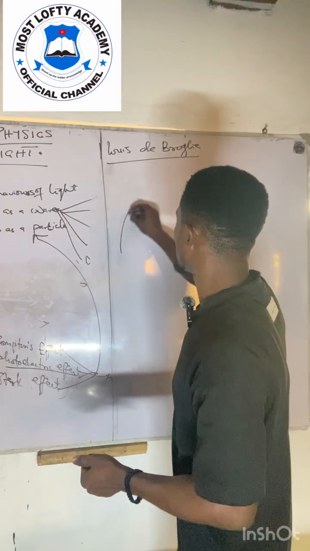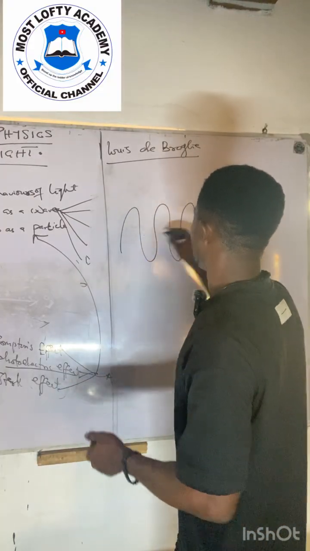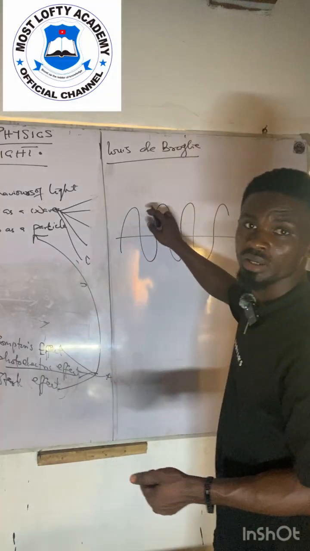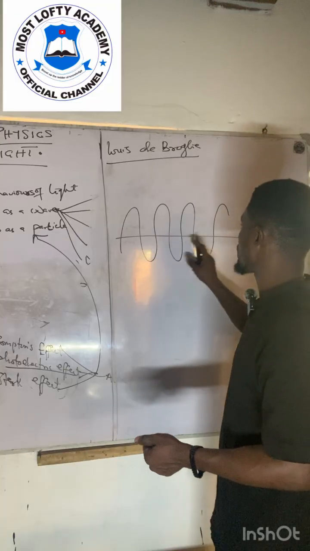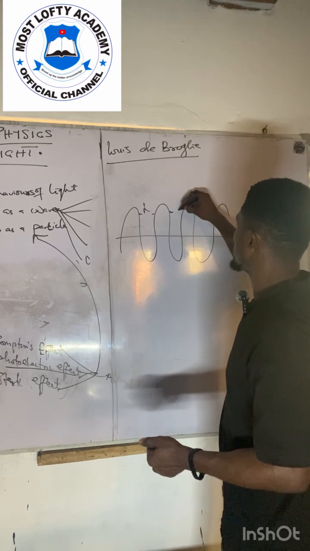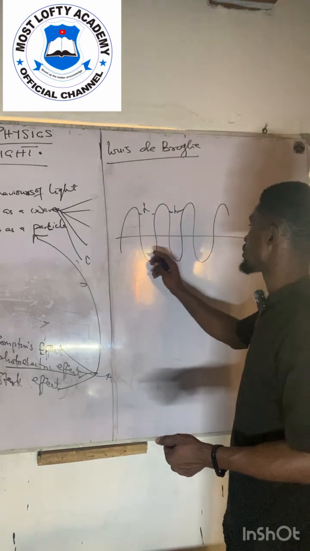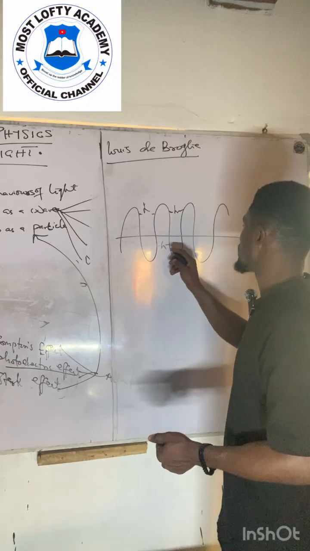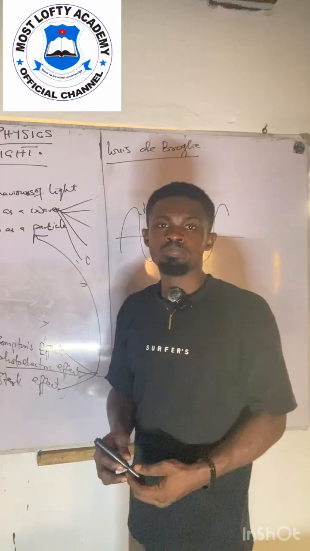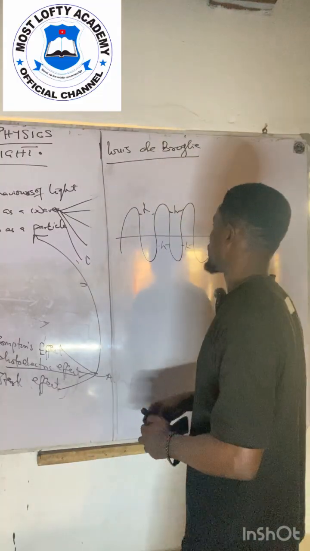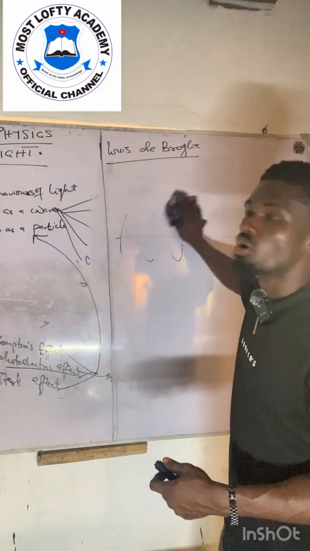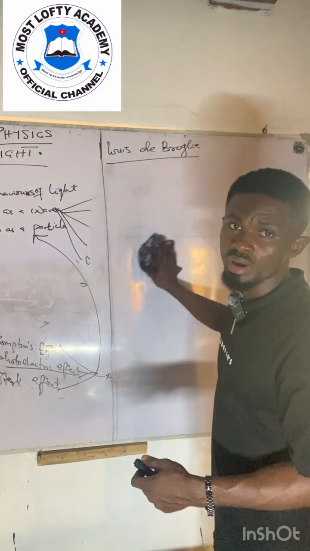Okay, so when I have something like this, the wavelength is here. These are called a crest. The upper parts are called a crest, okay? Then the lower parts are called a trough. So the distance between this and this is known as wavelength. The distance between this and this is another wavelength, and all that. Then from here to here is another wavelength. Then this one is also another wavelength. Am I communicating? So that is for the de Broglie wave, okay? Now, the de Broglie wave is talking about the wave of a particle of matter in respect to their particle. Am I communicating?